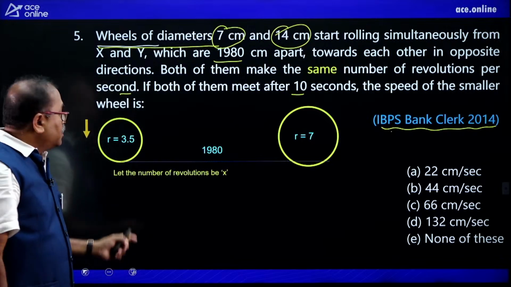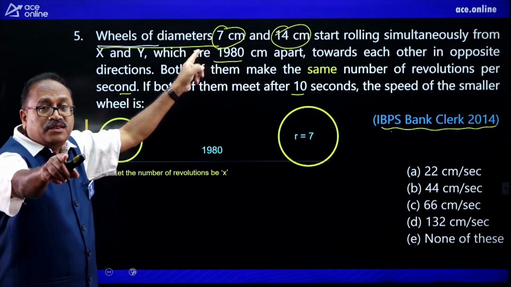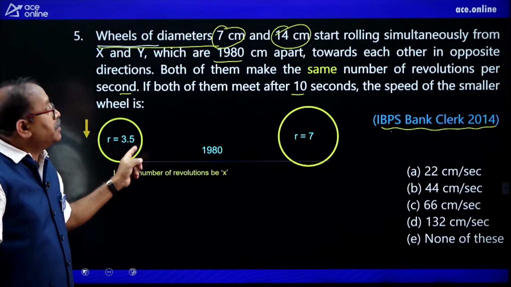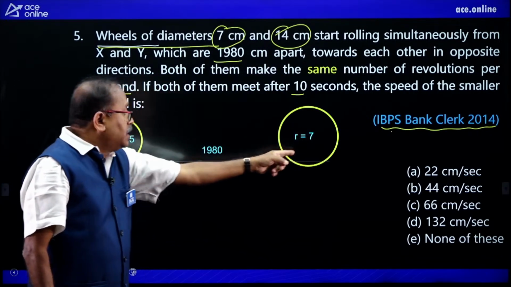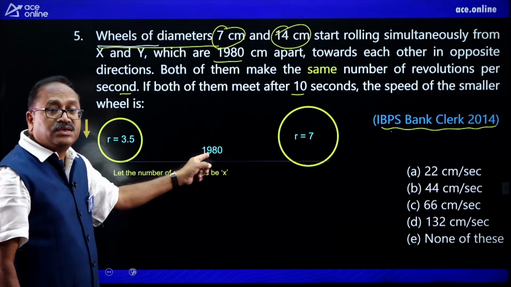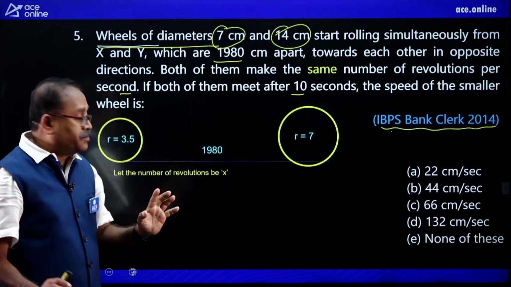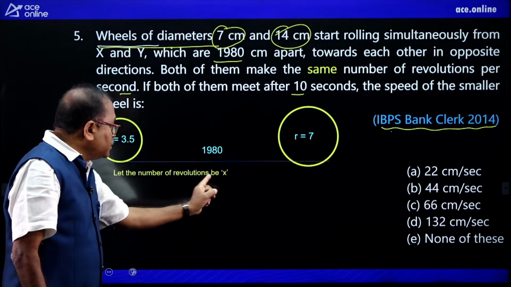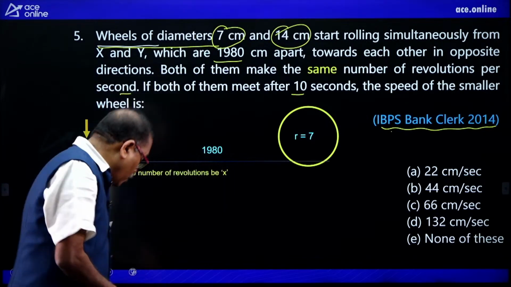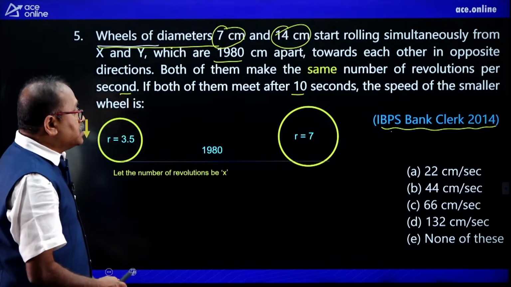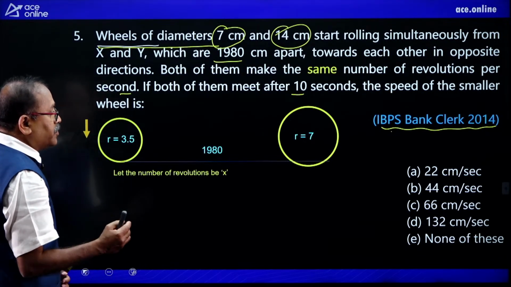This is how. There is a smaller wheel, its diameter is 7, that means the radius will be 3.5. Here diameter is 14, that means its radius is 7, and the distance between these two wheels is 1890 centimeter. Now I am assuming that the number of revolutions are X. Now I will complete this to a certain extent, and then I will leave the time for you.